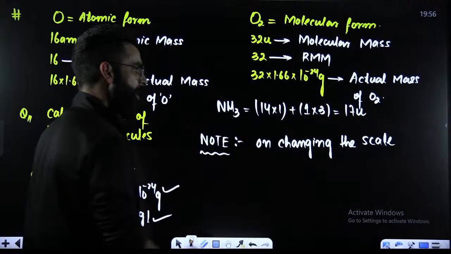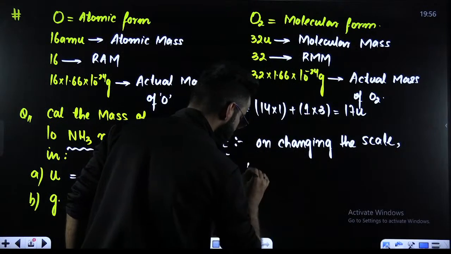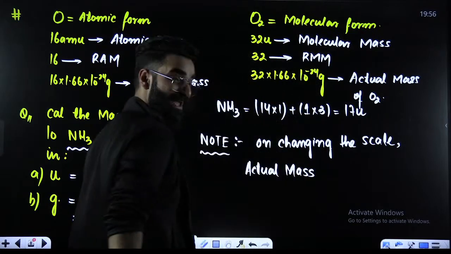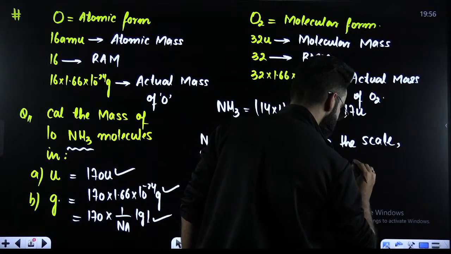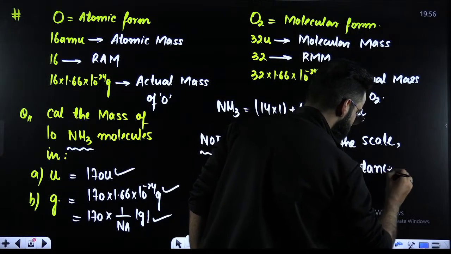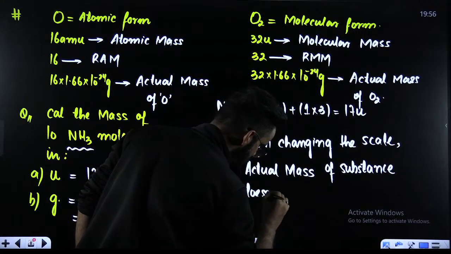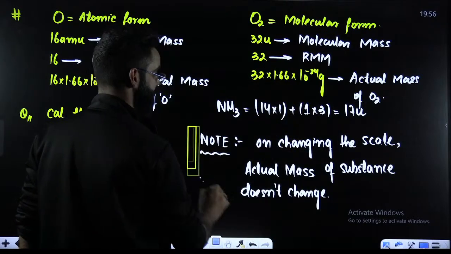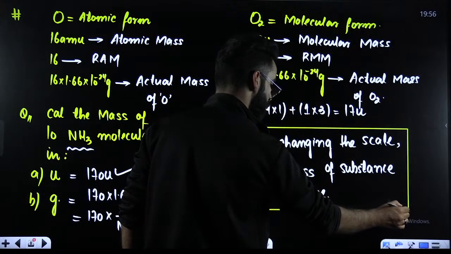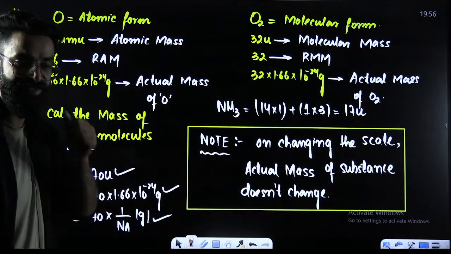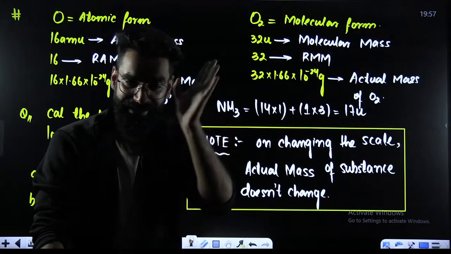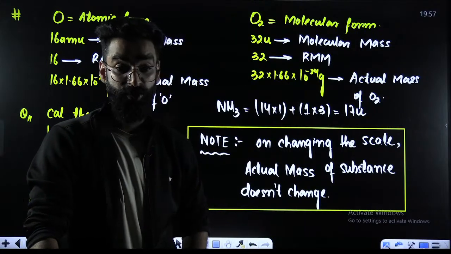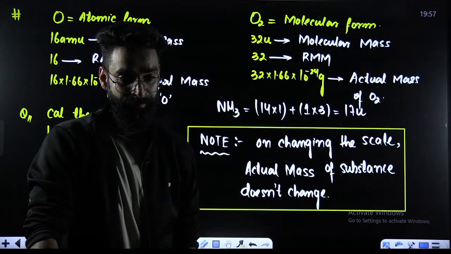So my dear students, on changing the scale, remember: the actual mass of the substance does not change. When you change the scale, it's the actual mass of the substance which does not change. Remember this particular statement, it can be asked directly as a theoretical question. So when you change the scale, what will happen to the actual mass of the substance? The actual mass of the substance remains unchanged.